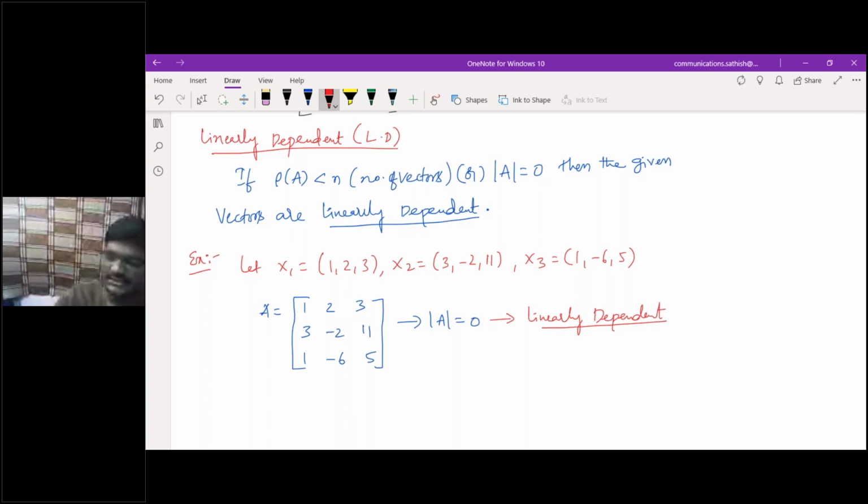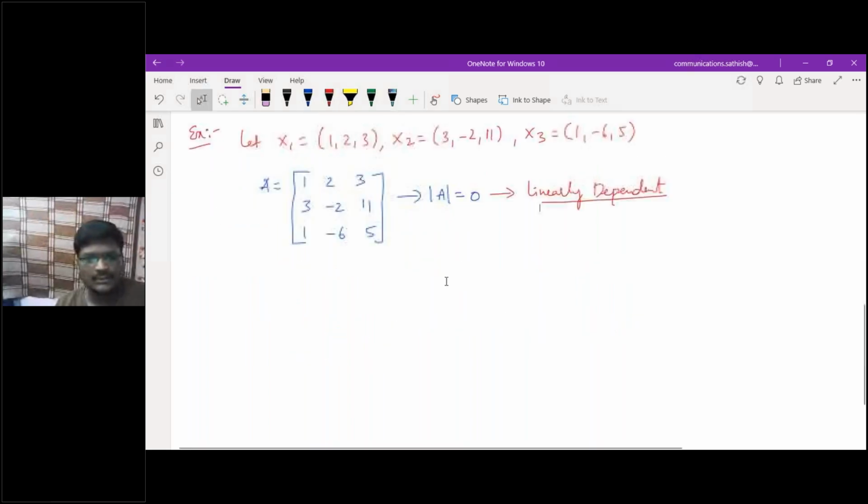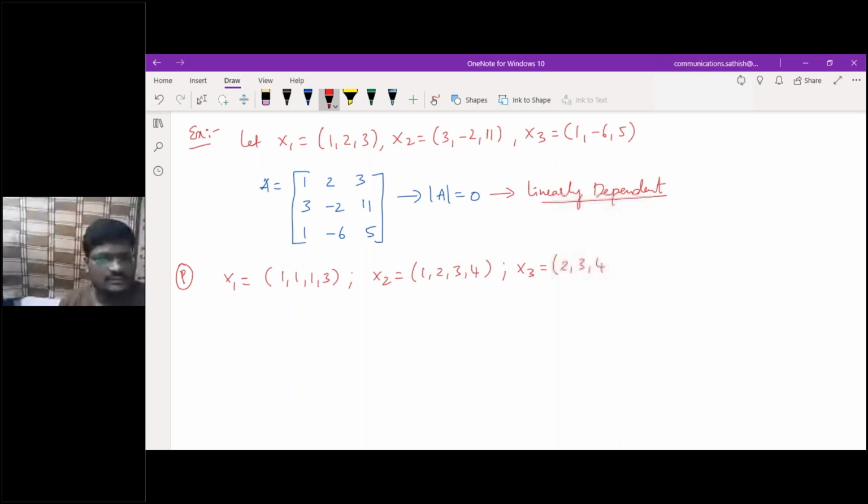Will you be able to solve the problems based upon that? Yes, sir. Can you try one more example? Check whether the following vectors are linearly dependent or linearly independent. x1 is 1, 1, 1, 3. x2 is 1, 2, 3, 4. And x3 is 2, 3, 4, 9. Can you give me the solution for this?